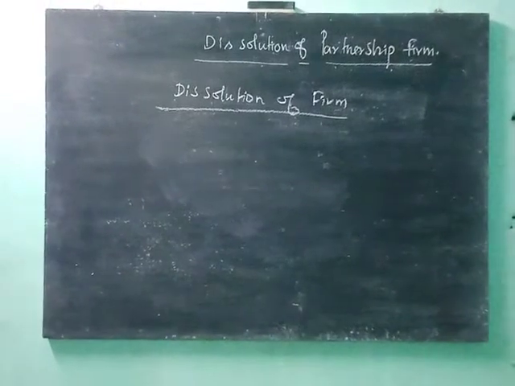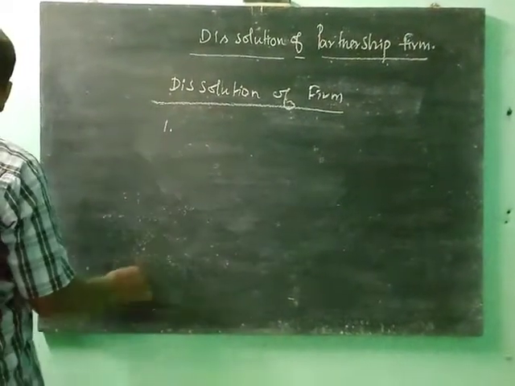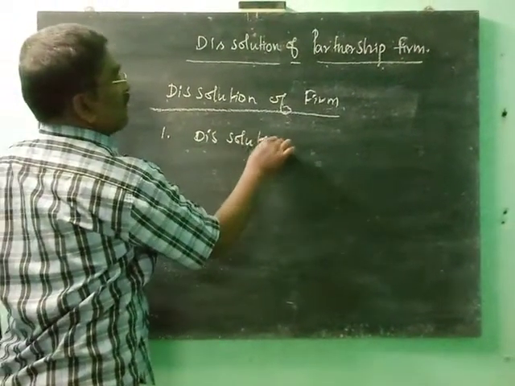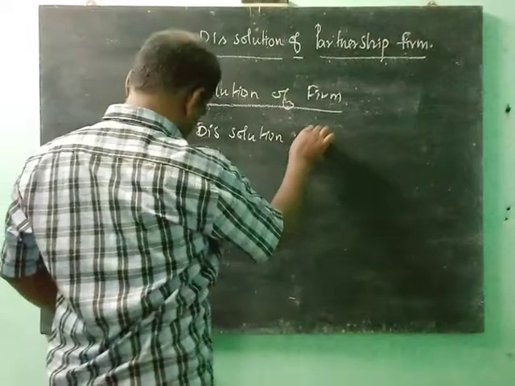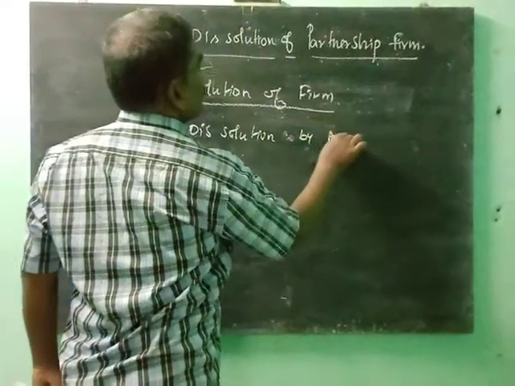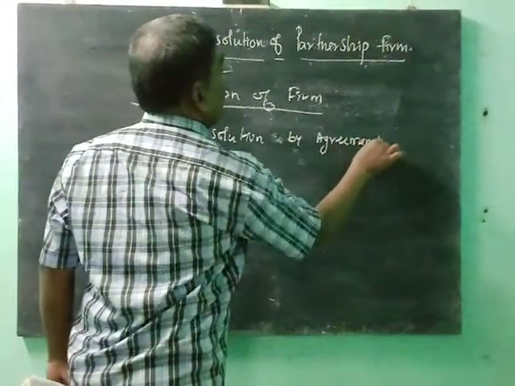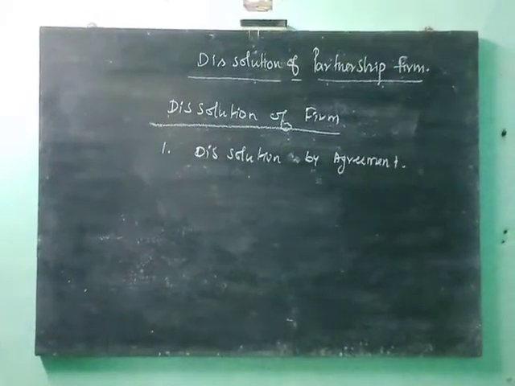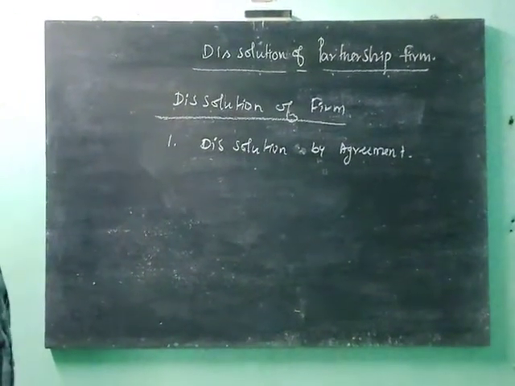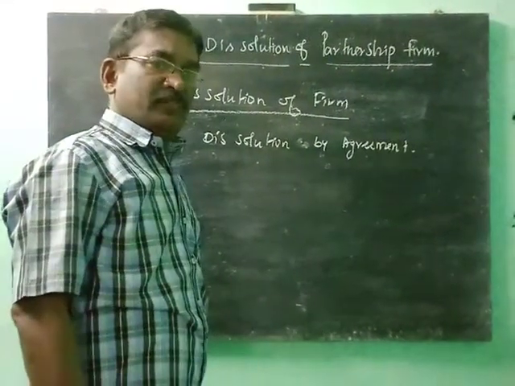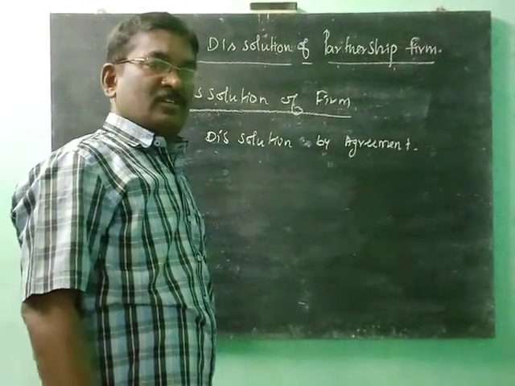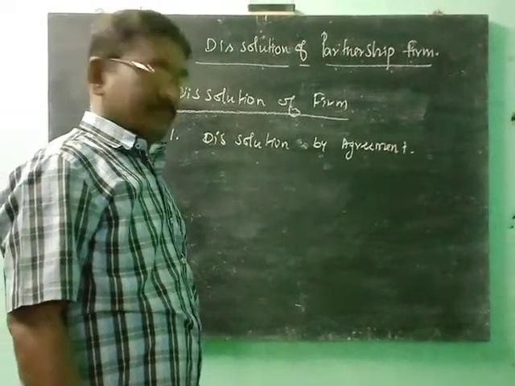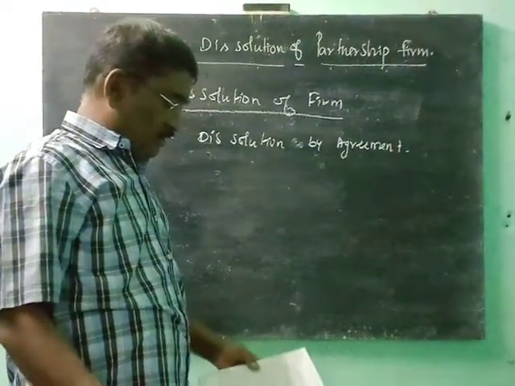When dissolution of firm occurs, number one, dissolution by agreement among the partners. The partnership agreement provides for dissolution. The relationship between all the partners comes to an end, and all the business transactions also come to an end. Or compulsory dissolution, this is a very interesting point.